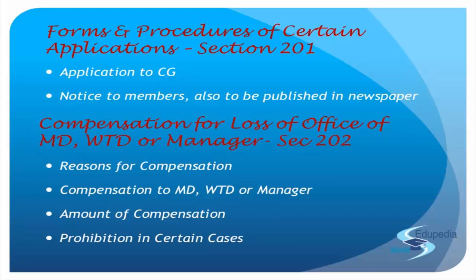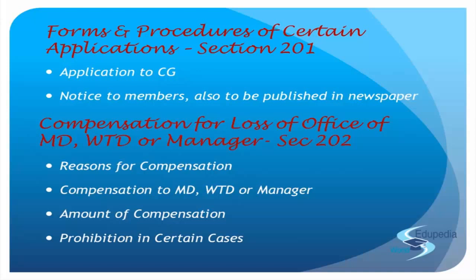Now, if the director is guilty of any fraud or breach of trust, or the director underwent gross negligence in the conduct of the affairs of the company, even then he is not allowed any compensation, right? And understand, it is not just negligence and fraud in his own company, it can also be in the holding company or subsidiary company.